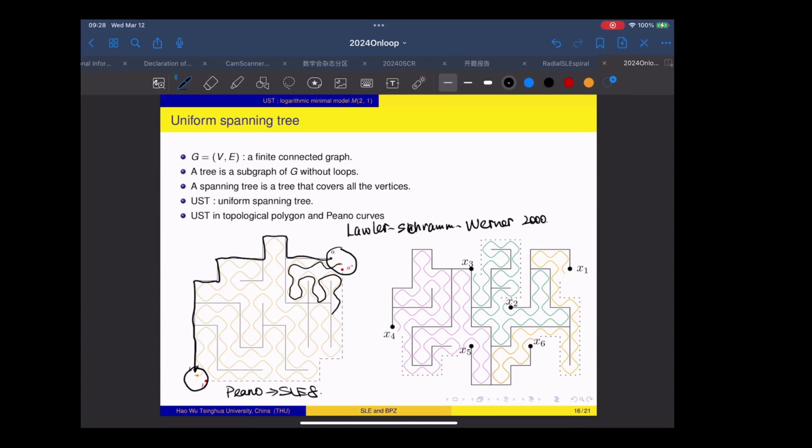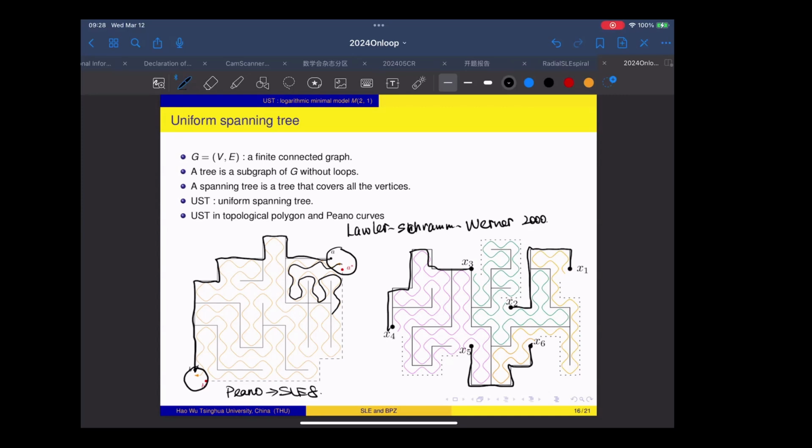And now we can consider this model in a more complicated polygon. In the right picture, this is a polygon with 6 marked points. And our boundary condition is alternating. It means that all the edges from 1 to 2 are required to be contained in the configuration. All the edges between 3 and 4 are contained in the configuration. And all the edges between 5 and 6 are contained in the configuration.